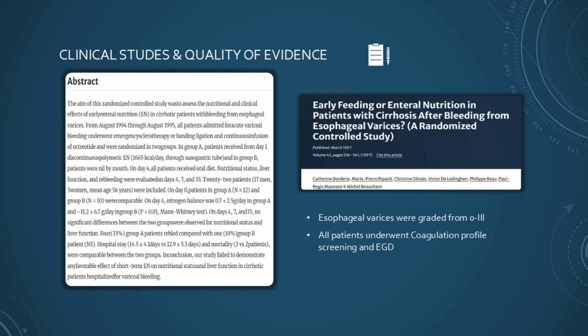So 11 out of the 12 patients in the group that had the NG tube had sclerotherapy, compared to 7 out of the other 10 patients in the comparison group. Further highlighting that the difference can be explained by the intervention, as sclerotherapy is associated with higher risk of bleeding compared to banding, and we don't see it as often, I guess.